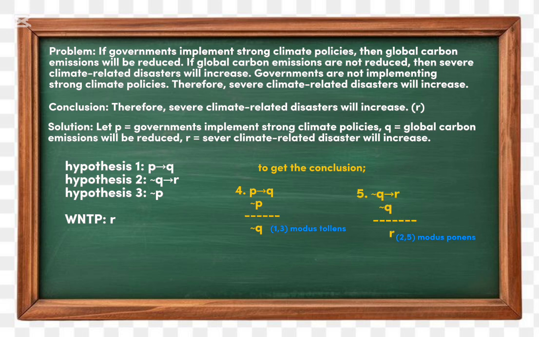So not Q implies R, not Q, therefore R. Modus ponens states that if not Q is true and not Q implies R, then R must be true. We conclude that R must indeed be true based on the premises provided. Thus, the argument logically follows, demonstrating that if governments do not implement strong climate policies, it will lead to an increase in severe climate-related disasters. So this argument is valid.